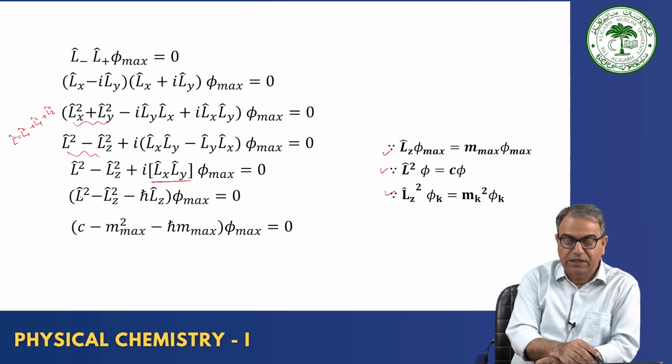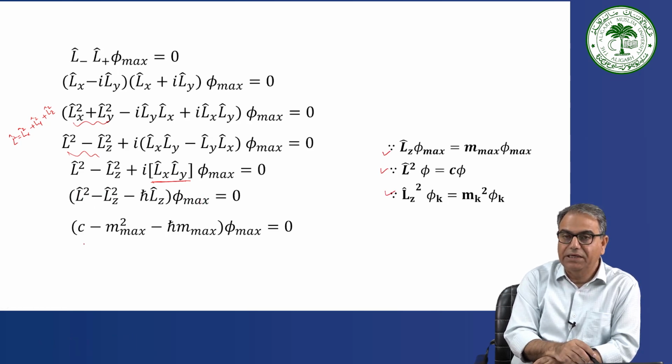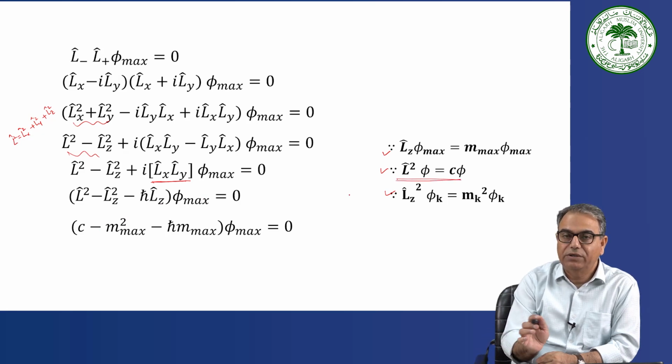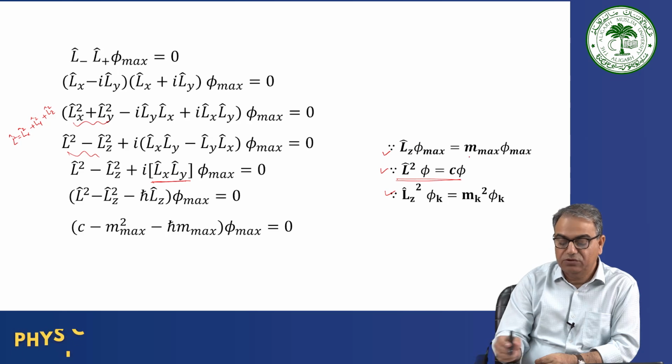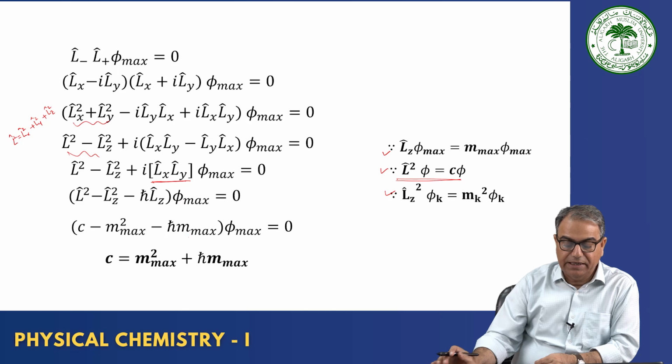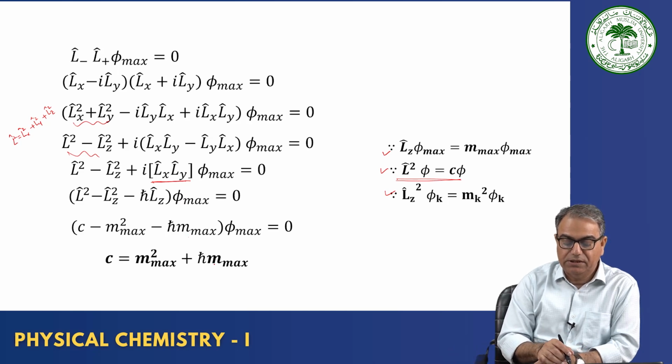Operating with L square on φmax should give you C φ. And I told you that when you operate with L plus on this particular eigenvalue equation, the eigenvalue doesn't change, it remains the same. Okay. So this becomes the same. Lz square is m_max, so it will be m_max square, and minus ħ Lz φmax is again m_max φmax, which is equal to 0. Okay. Now what we can write is C is equal to m_max square plus ħ m_max.